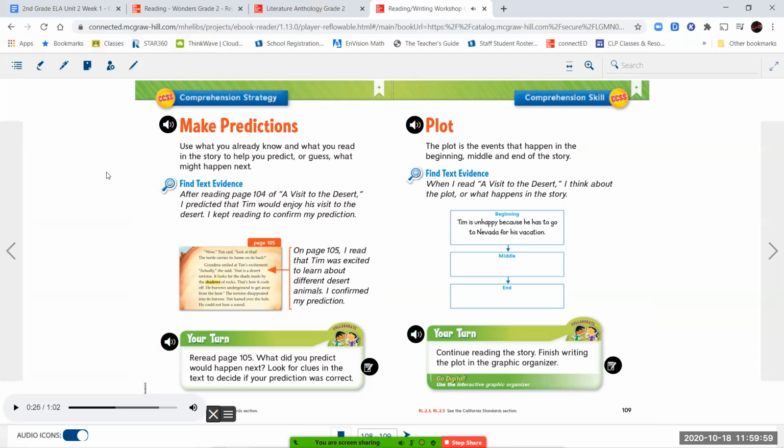Wow, Tim said, look at that. The turtle carries its home on its back. Grandma smiled at Tim's excitement. Actually, she said, that is a desert tortoise. It looks for the shade made by the shadows of rocks. That's how it cools off. He burrows underground to get away from the heat. The tortoise disappeared into its burrow. Tim leaned over the hole. He could not hear a sound. On page 105, I read that Tim was excited to learn about different desert animals. I confirmed my prediction.